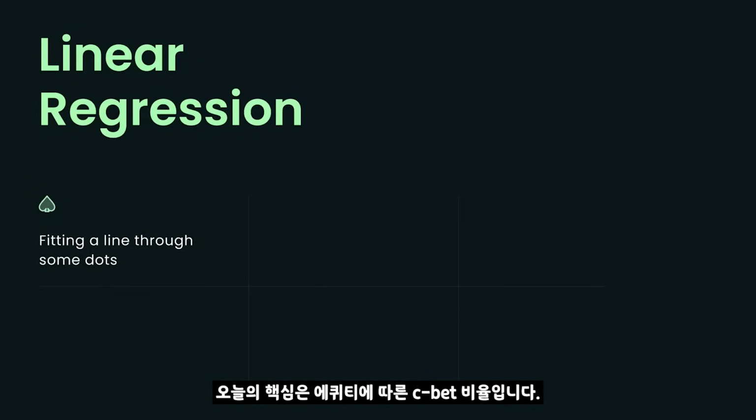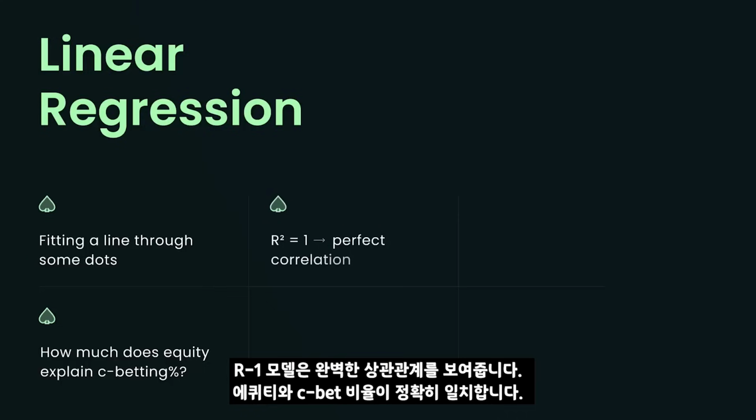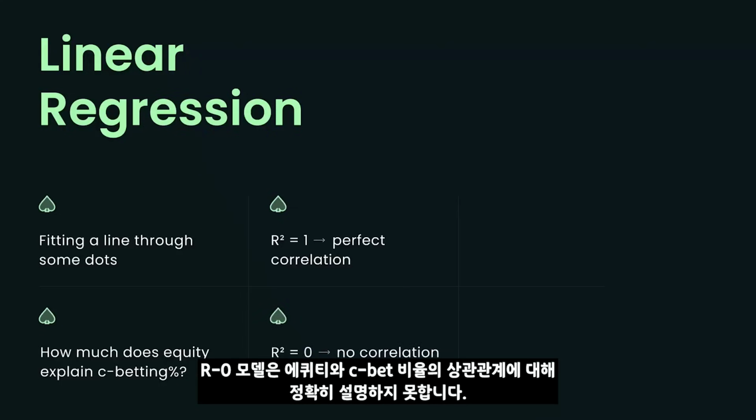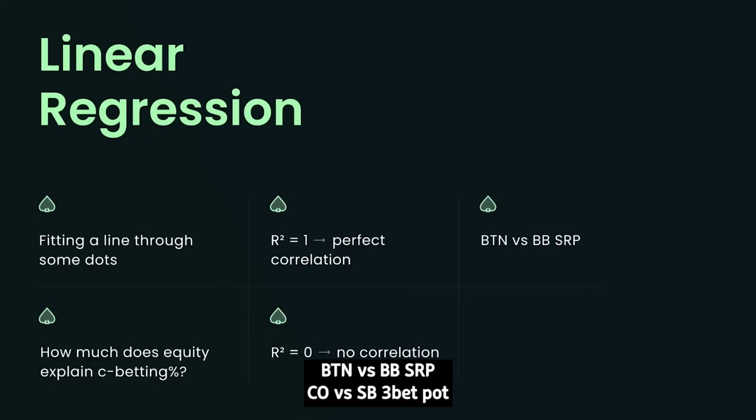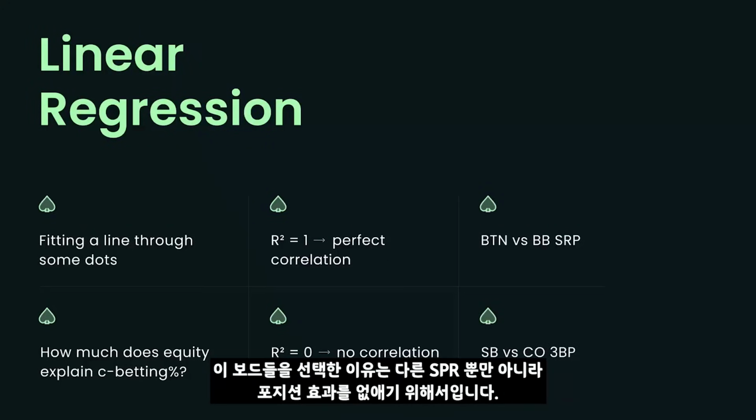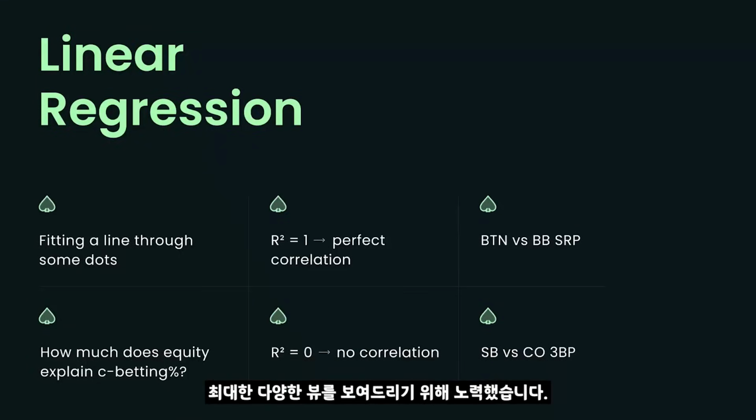The question I would like to answer today is, how much does equity explain c-betting percentage? If we get an R-squared value of 1, it means perfect correlation. It means equity perfectly correlates with c-betting frequency. If we get an R-squared value of 0, it means no correlation whatsoever, meaning it doesn't explain c-betting frequency at all. Now I'm testing two different spots, button versus big blind single raised pot, as well as small blind versus cutoff 3-bet pot. The reason I've chosen these two spots is because I'm trying to cancel out the effects of position as well as different SPRs. So I'm trying to get a pretty broad view.